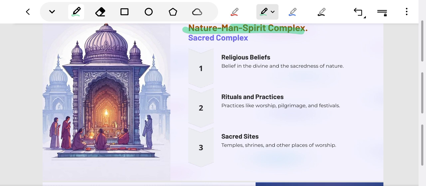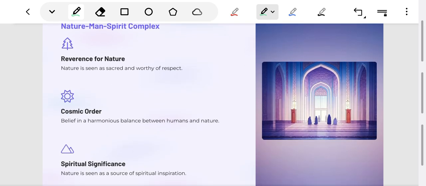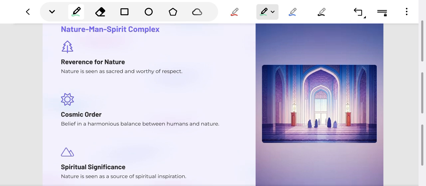We will examine nature man spirit complex. We will study about relevance for nature and cosmic order and spiritual significance of nature man spirit complex.